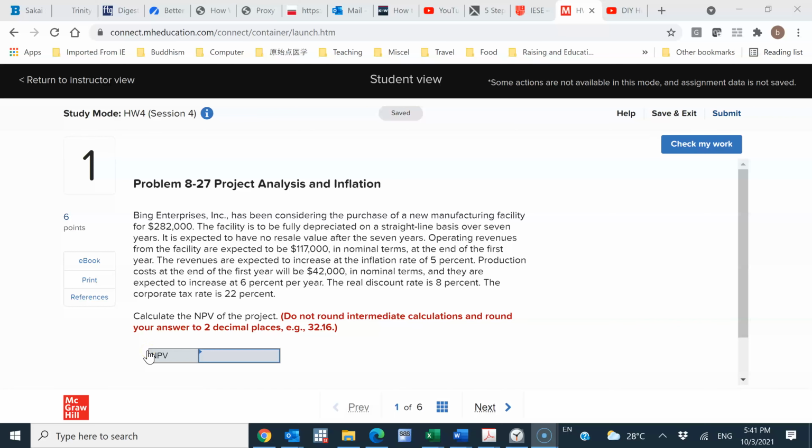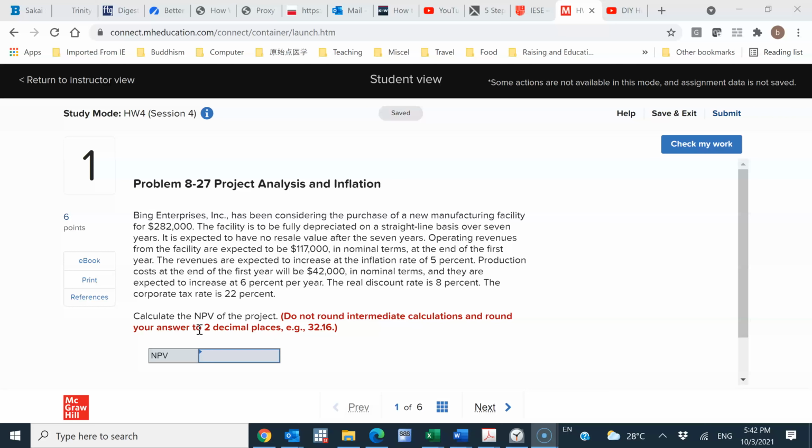This is question number 1 on homework 4 for session 4 on capital budgeting. This question is a capital budgeting problem related to the consistency between the discount rate and the cash flows. The rule is that if we want to use nominal cash flows, then the discount rate also needs to be in nominal terms. And if we want to use real cash flows, then the discount rate also needs to be in real format.